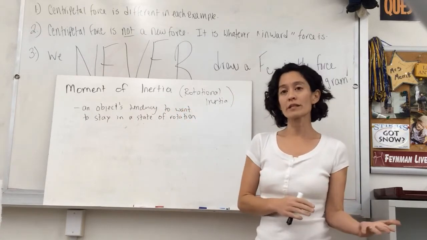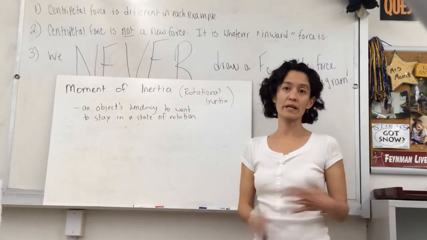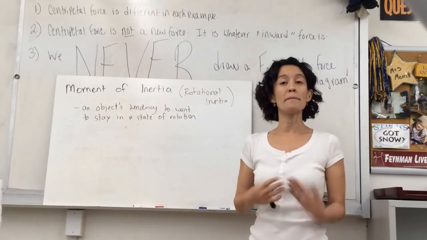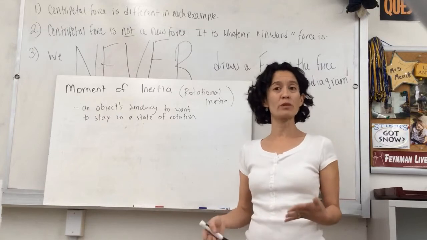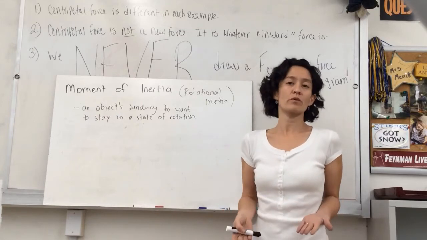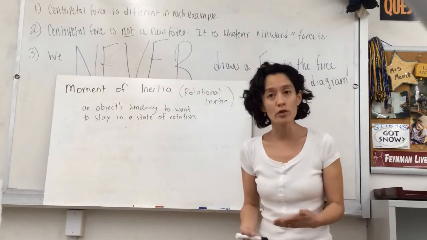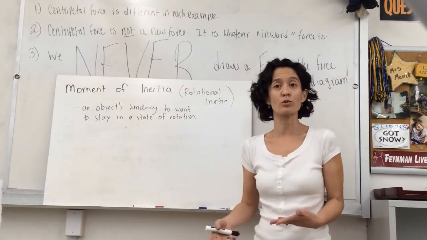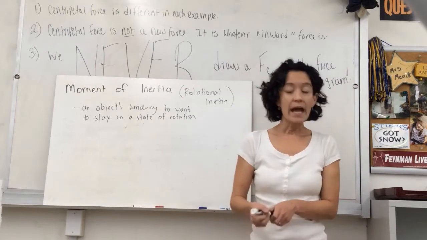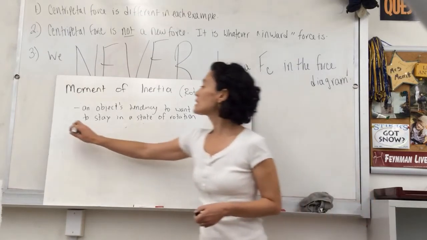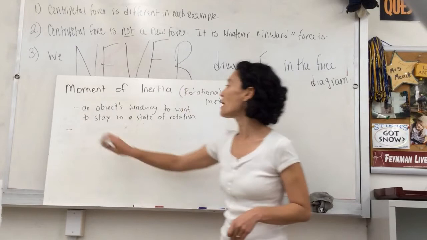In the past, we looked at the idea of mass being akin to inertia. Something that had a lot of mass had a lot of inertia. It was hard to get moving and it was hard to stop moving. The same thing can be said with moment of inertia. Something that has a really high moment of inertia is hard to get rotating, and once it's rotating, it's hard to stop it from rotating. And moment of inertia depends on the distribution of mass.